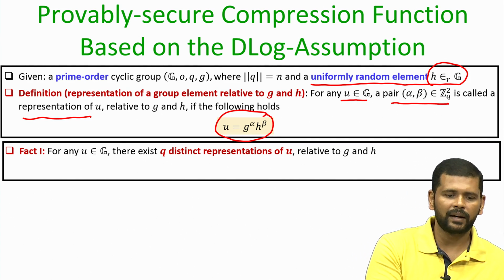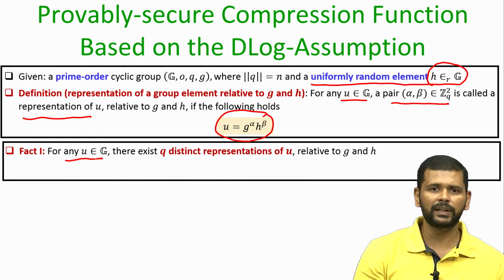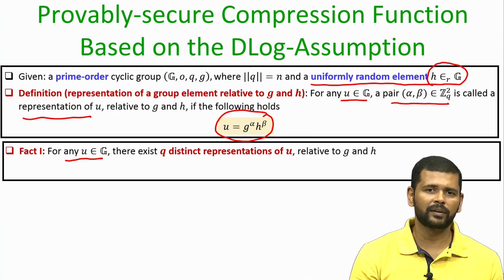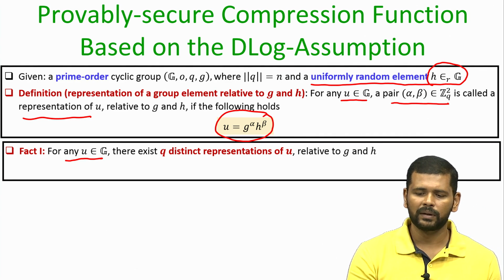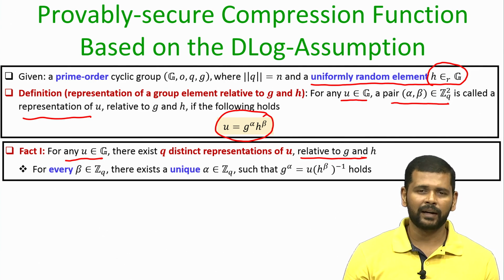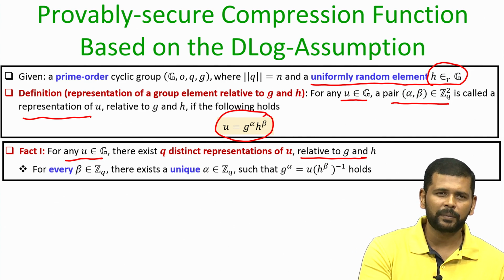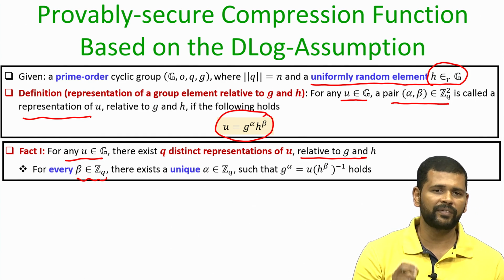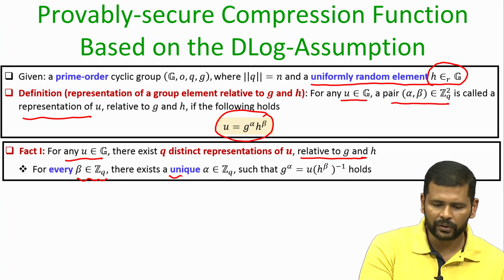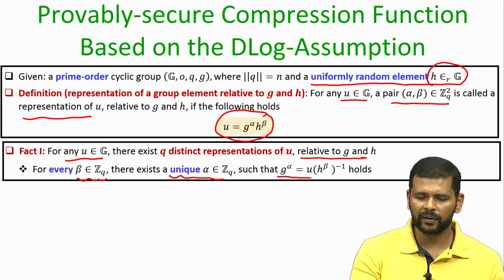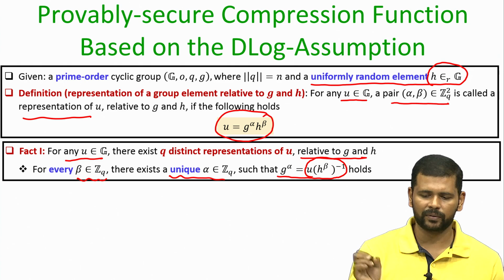The first fact is that if you take any element u from the group G, then there exist exactly q distinct representations of the same element u relative to g and h. What that means is that if you fix any arbitrary beta from the set Z_q, then corresponding to that fixed beta there exists a unique alpha from the set Z_q such that the relationship g to the power alpha equals u times the multiplicative inverse of h to the power beta holds.